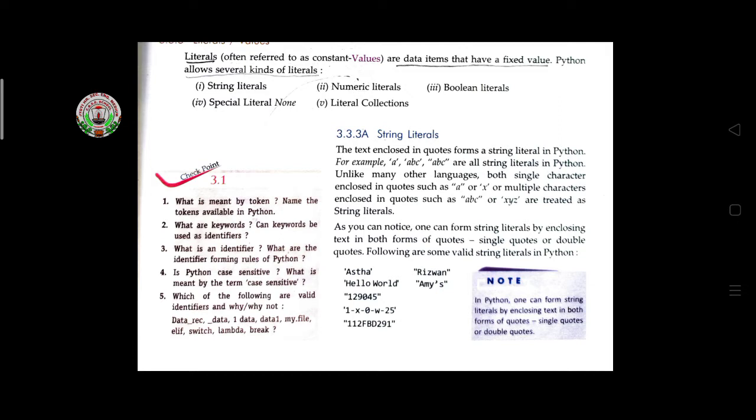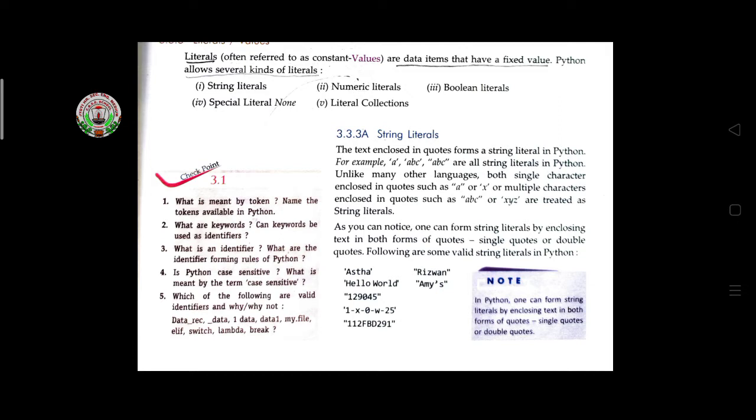The text enclosed in quotes forms a string literal in Python. For example, text enclosed with single quotes, and some text enclosed with double quotes, are all string literals in Python. Unlike many other languages, both single letters enclosed in quotes, such as double quote or single quote, and multiple characters enclosed in double quotes or single quotes, are treated as string literals.